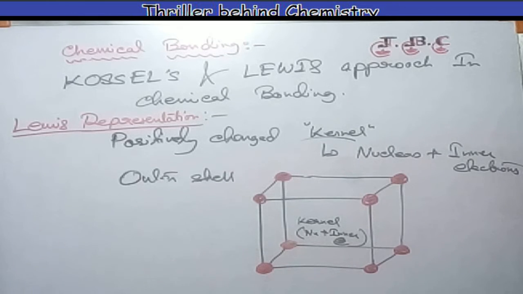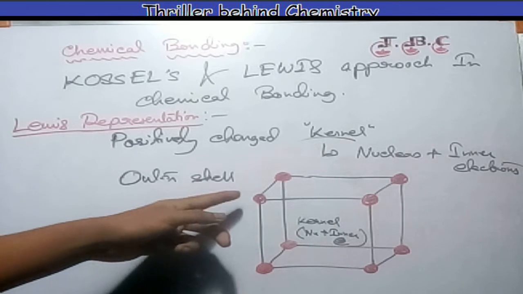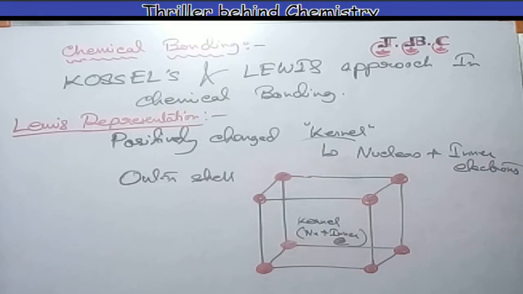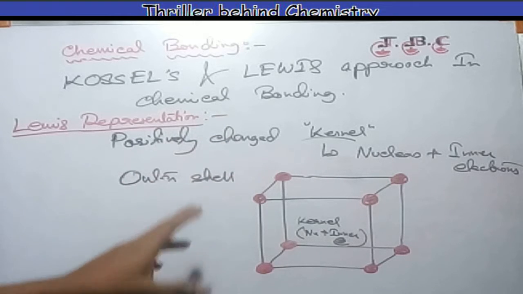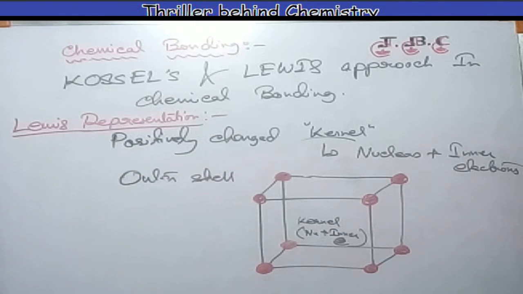He further assumed that the 8 electrons occupy the 8 corners of a cube which surrounds the kernel, nucleus plus inner electrons. For example, the single outer shell electron of sodium could occupy only one corner of the cube, while in the case of noble gases, all 8 corners would be occupied. This octet of electrons represents a particularly stable electronic arrangement. Therefore, Lewis postulated that atoms achieve the stable outer shell octet when they are linked by chemical bonds. The bonds may be single or multiple.